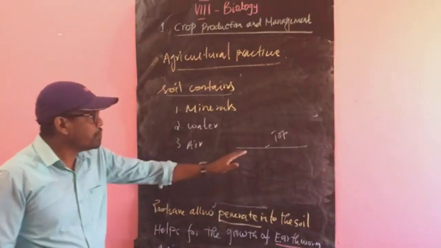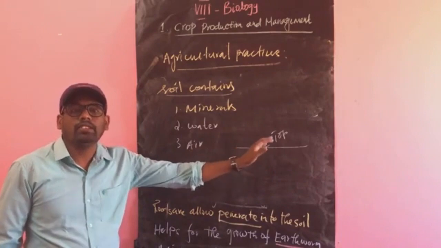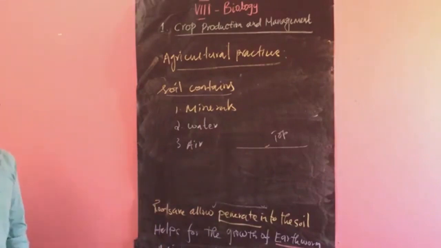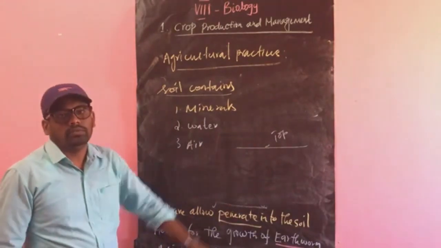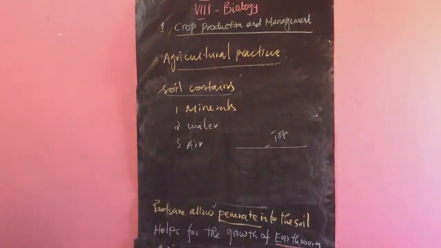Okay, so the top layer, a few centimeters of the soil, contains more nutrients, and that should be turned. That occurs in the first agricultural practice, preparation of the soil.